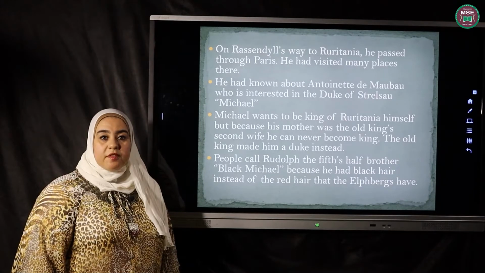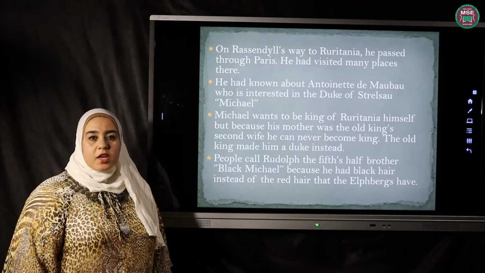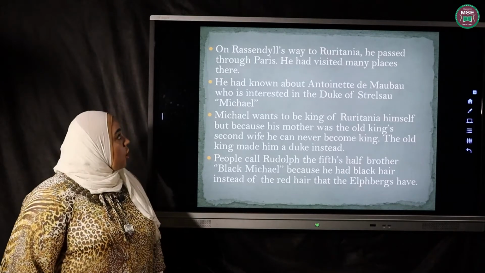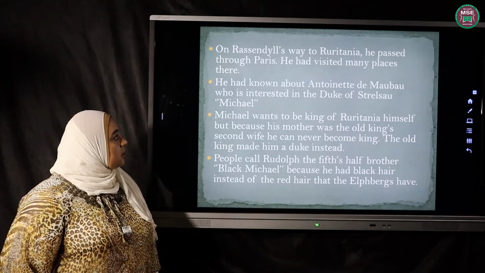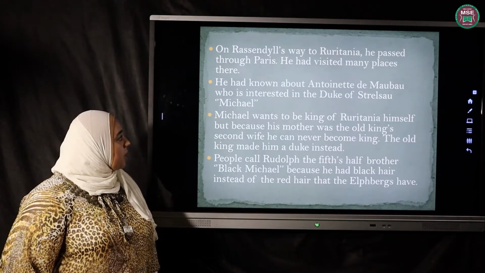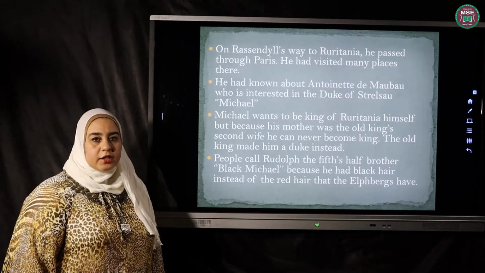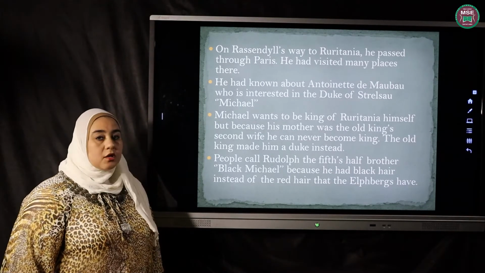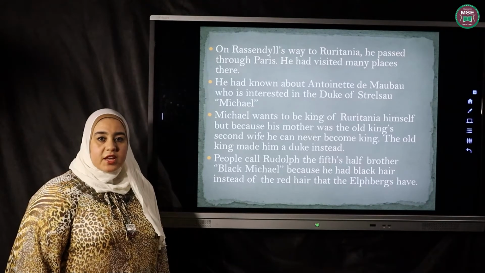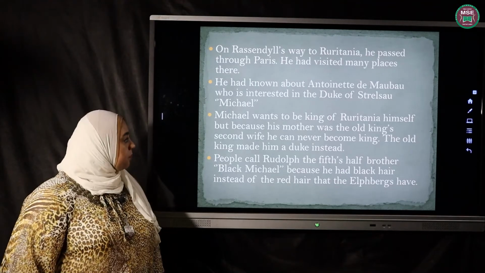Rassendyll was going to Ruritania without anyone knowing. On his way, he passed through Paris. He had visited many places there. He had known about the beautiful French lady Antoinette de Mauban, who is interested in the Duke of Strelsau, Duke Michael. As we have said, this person is the brother of Rudolf V.